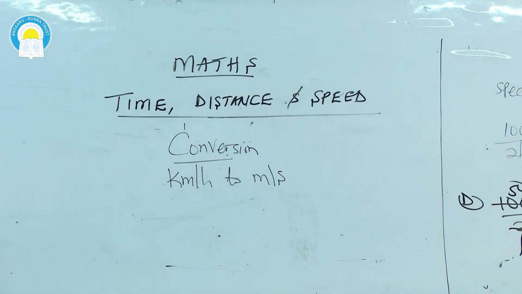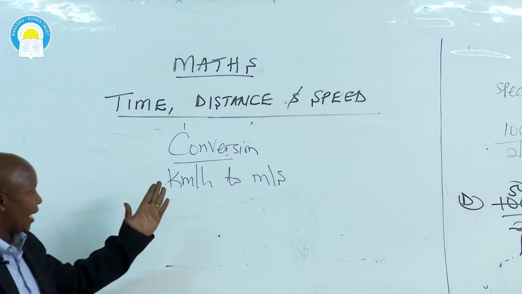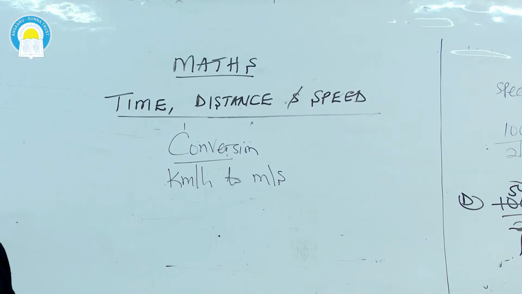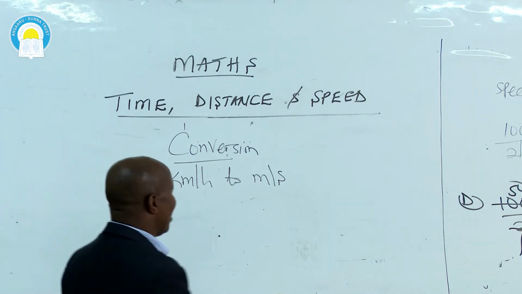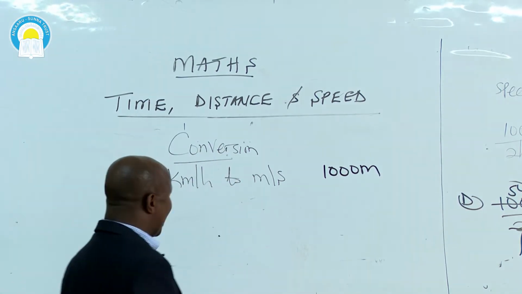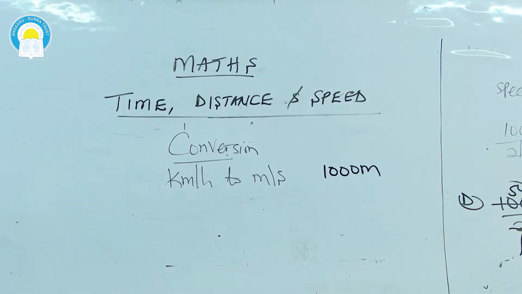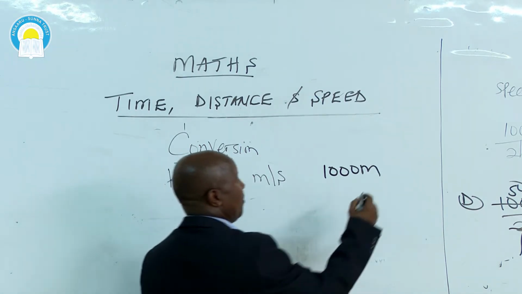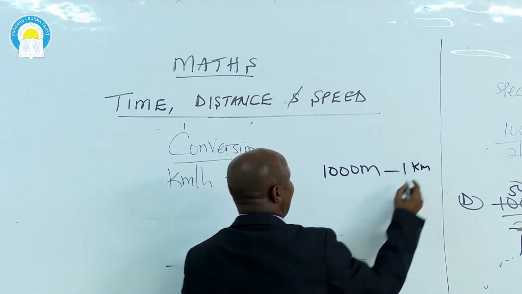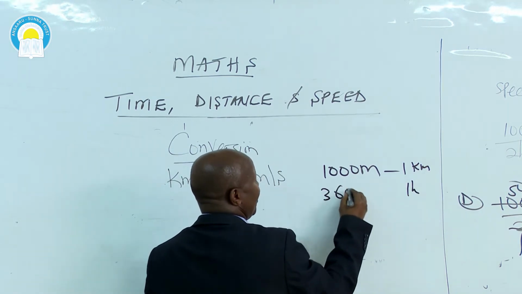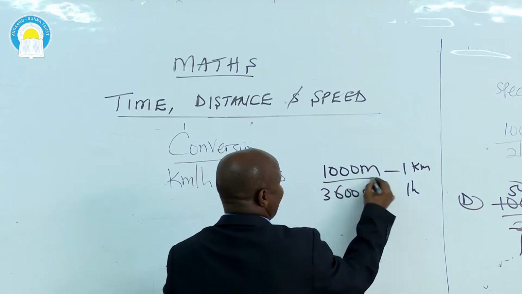Before I give you the formula, you must understand how many meters are there in 1 kilometer. In our case here, remember 1,000 meters is the same as 1 kilometer. And again, 1 hour is the same as 3,600 seconds. You must understand that.